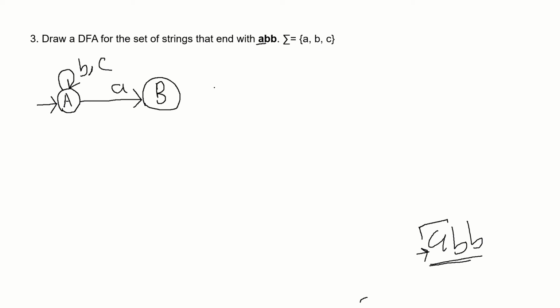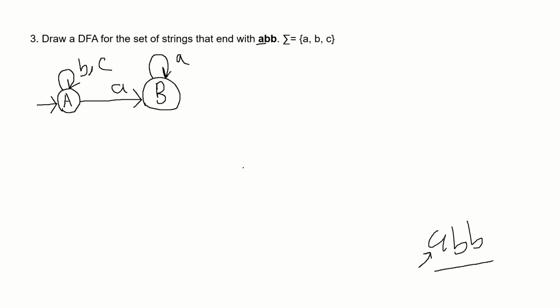Now from state B, if we get A, if we get one A, then that A can still be this A, right? Because there is no progress, but there is no setback either. So no matter how many A we get from state B, that A can be the A from ABB. So for A, we will have a self loop in state B.